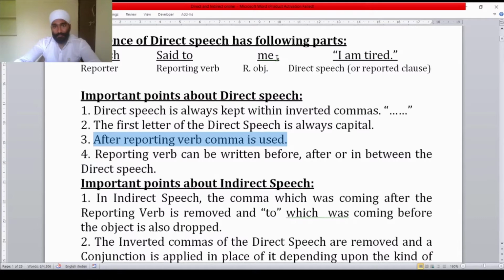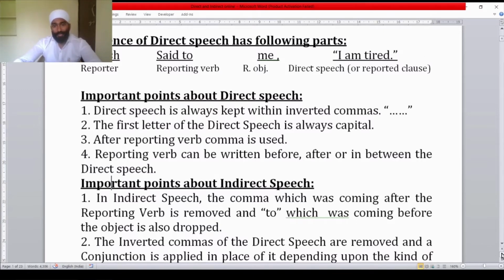Here is the comma, this comma. Reporting verb can be written before, after, or in between the direct speech. This reporting verb can be written before, means this is the direct speech and this is before it. Sometimes it comes in between and sometimes it comes at the end also.